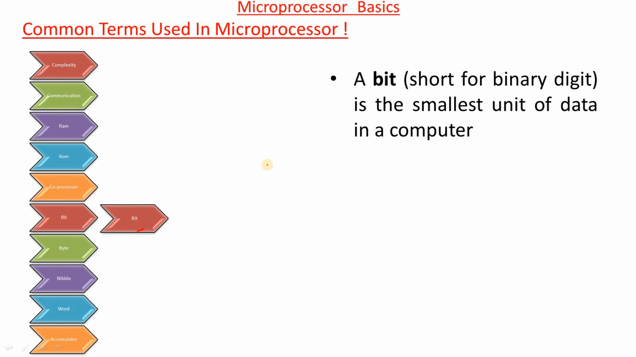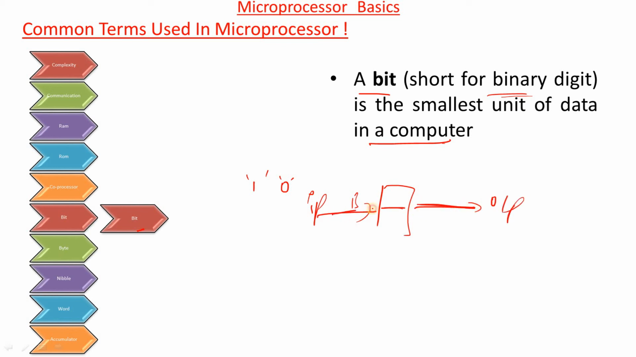Next one is the bit. A bit is simple. It is a binary variable, either logic 1 or logic 0. A bit, short for binary digit, is the smallest unit of data in a computer. With the help of binary values only, we process the data. Every CPU receives binary values from the input devices, processes binary values, and transfers them to the output devices also in the form of binary. That means a combination of zeros and ones. Every single digit is called a binary variable or single bit.